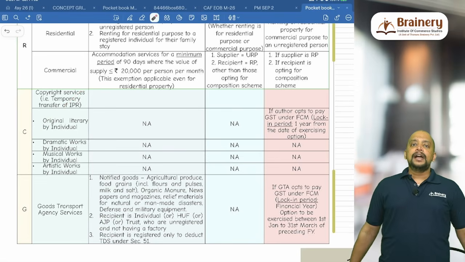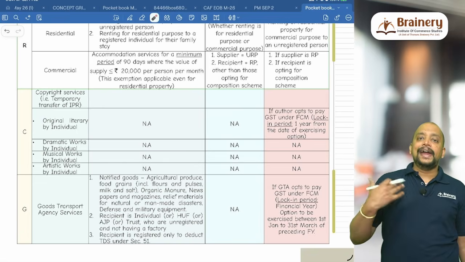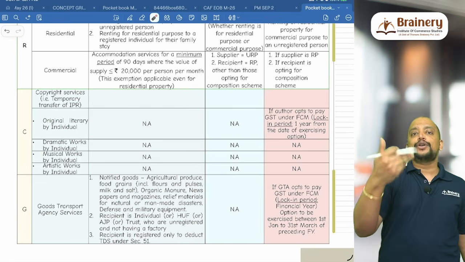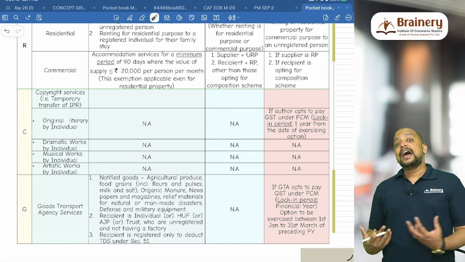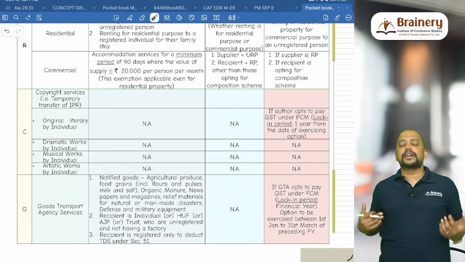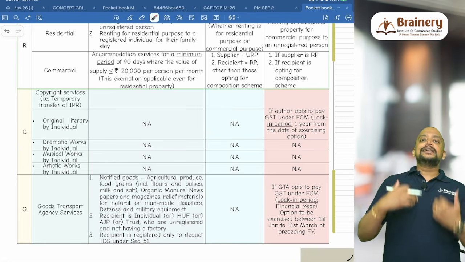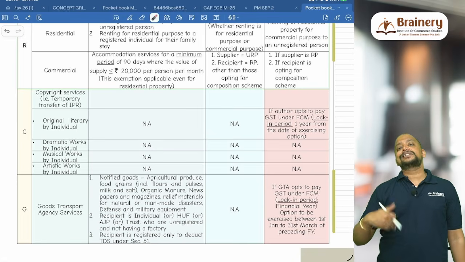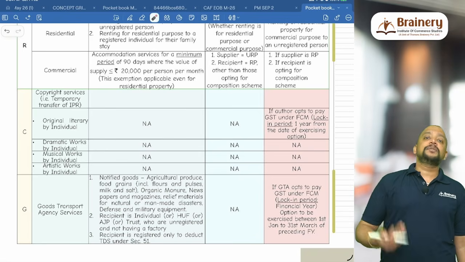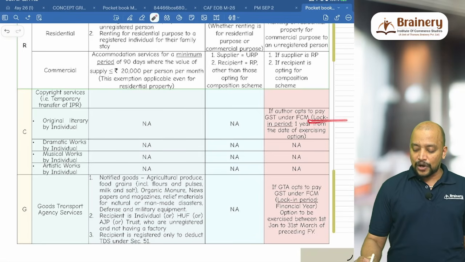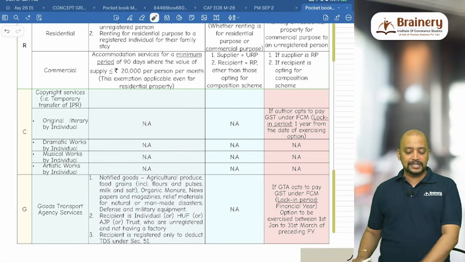For example, I am an author of a book and I have given the book rights to a publisher. You are the publisher, which means that you have to pay GST under RCM, but I cannot take ITC on my inward supply, because when our outward supply is covered under RCM, we cannot take ITC on our inward supplies. That's the reason why I have an option to pay GST under FCM. If I opt to pay GST under FCM, for the next 1 year from the date of exercising the option, I should only pay GST under FCM. That is the lock-in period of 1 year from the date of exercising the option.